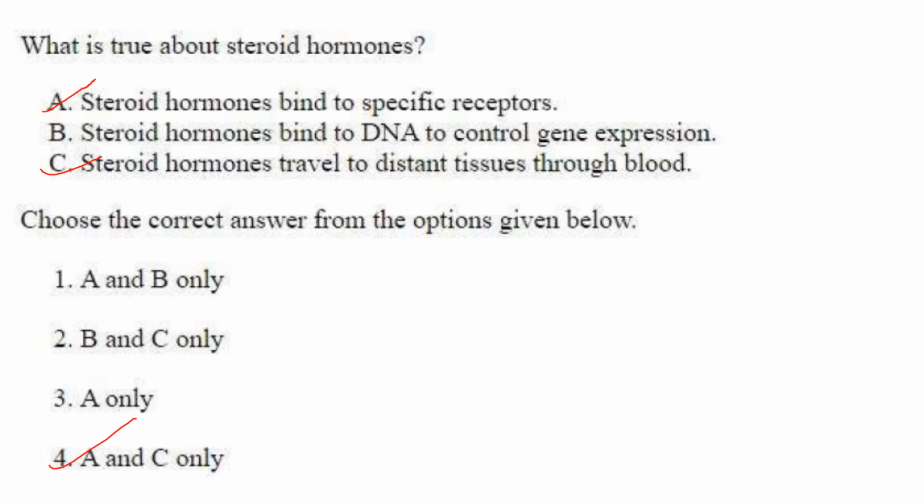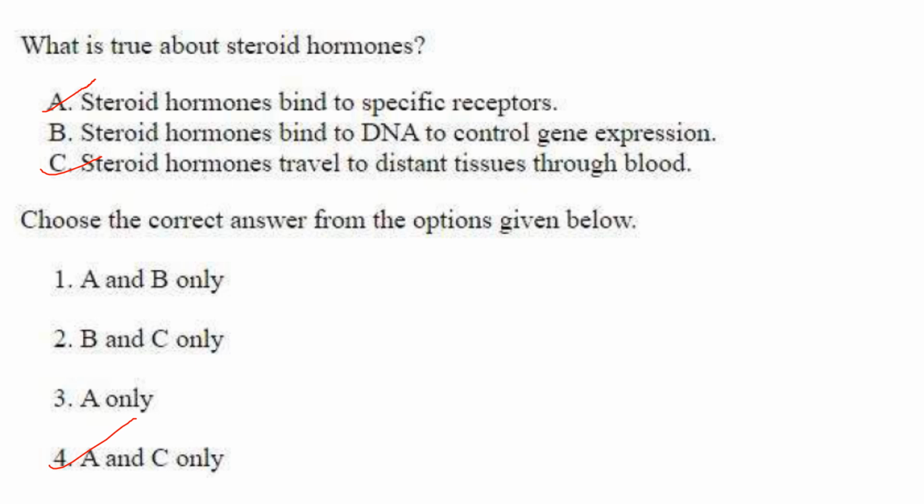Then next one. What is true about steroid hormones? Steroid hormones bind to specific receptors. Yes, that's correct. Steroid hormones bind to DNA to control gene expression: they don't directly bind to DNA. Steroid hormones diffuse across the cell membrane and bind to specific receptors in the cytoplasm or nucleus. Then they cause a conformational change in the receptor.